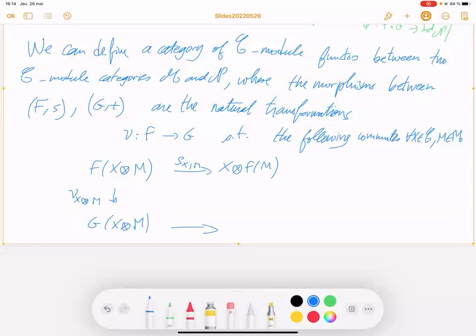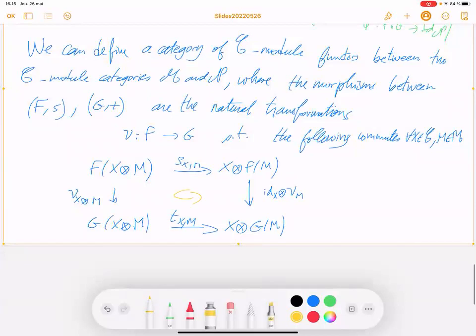And here you can apply the natural transformation mu, so identity on X and then mu on M. So you have X tensor G of M, which is also what you get if you apply the isomorphism of C-module functor T, so you put X outside here, T of X, M. That commutes. So you should remove this ambiguity also.